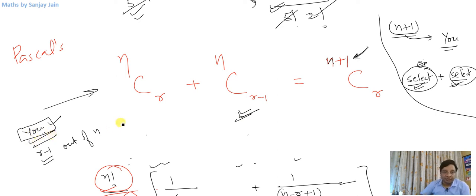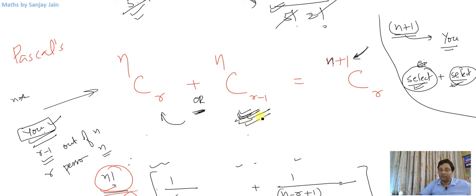Now the other case: you are chosen or you are not chosen. When you are not chosen, I need to choose r persons out of n persons, because out of n plus 1, your case is already out. You are not chosen in this scenario, right? There can be only two scenarios: either you are selected or you are not selected.